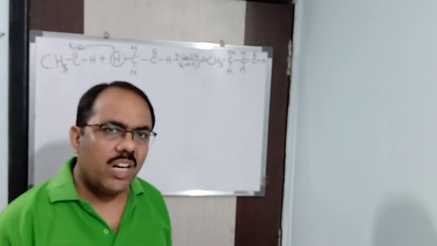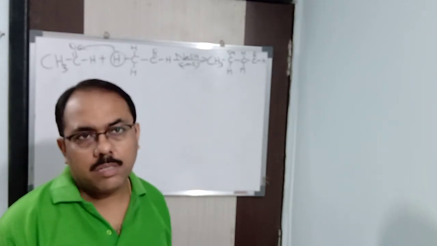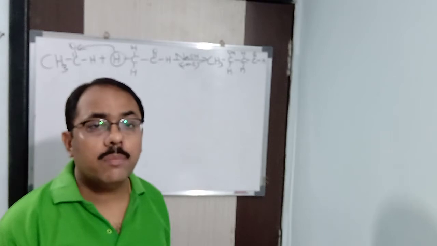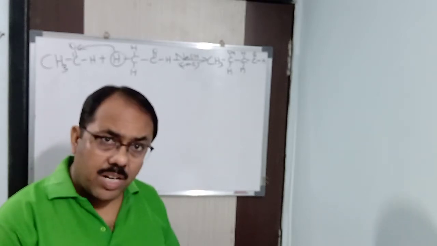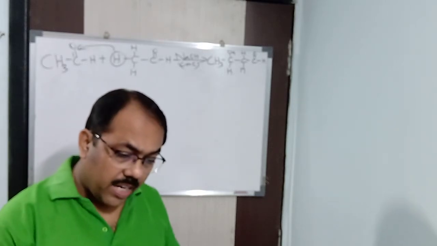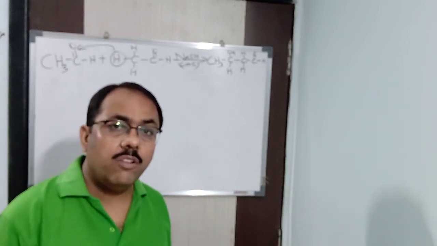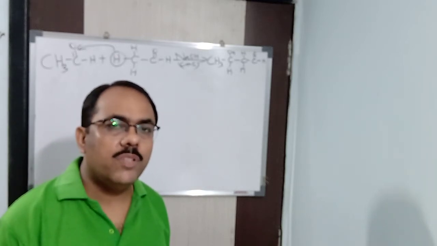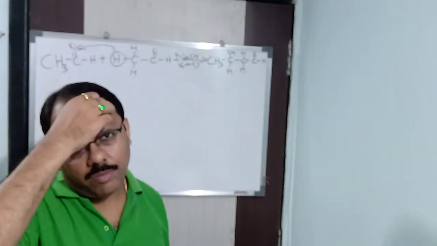Now, water acts as a polar solvent, so it stabilizes the substance. Stabilizes means the ions remain far apart from each other. You have studied Fajan's rule in class 11. The ions remain far apart and do not come near each other. Clear? That is in case of a polar solvent.